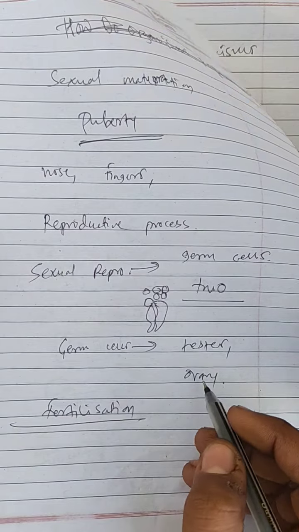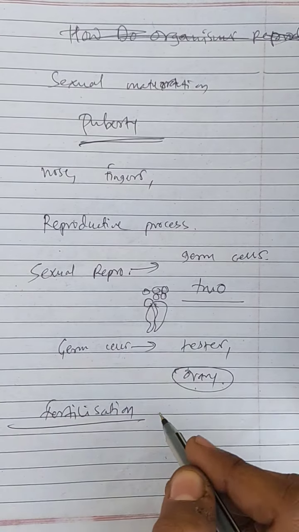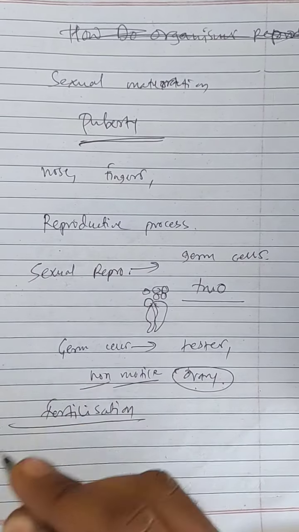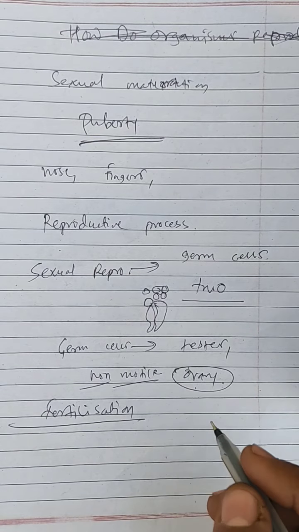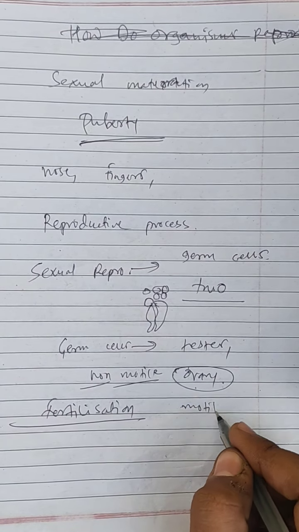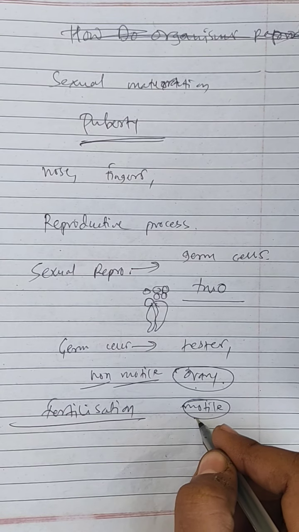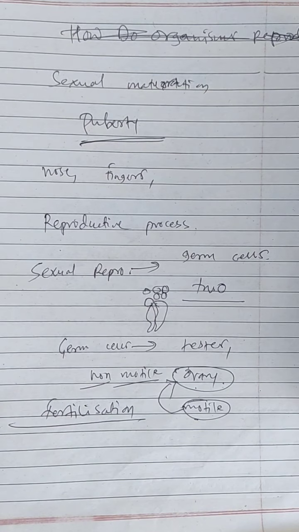And we talked before that the female germ cell, which is present in the ovary, is non-motile, while the male germ cell present in the testis, which is sperm, is motile. So this male sperm, or motile male germ cell, has to reach the ovary.